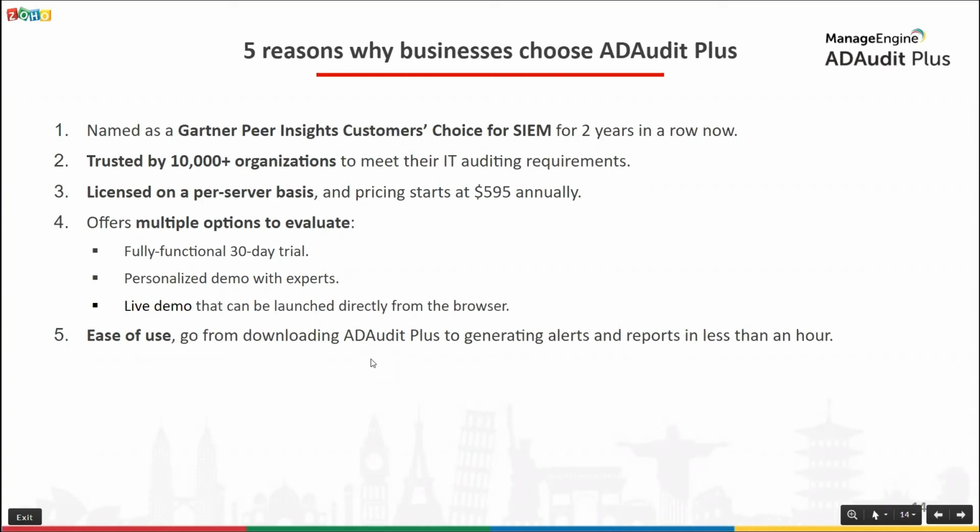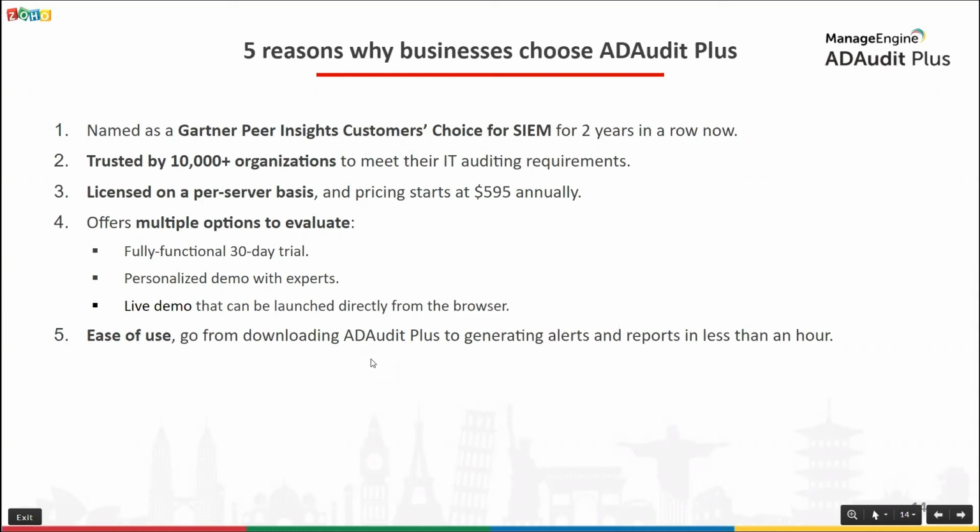We offer multiple options to evaluate the product before you purchase it. To test a product in your environment, you can download a fully functional 30-day trial from our website. To have an expert take you through all of AD Audit Plus's features, you can schedule a personalized demo at a time of your convenience. To see AD Audit Plus in action directly from your browser, you can launch a live demo, which is what I'll be doing right now.